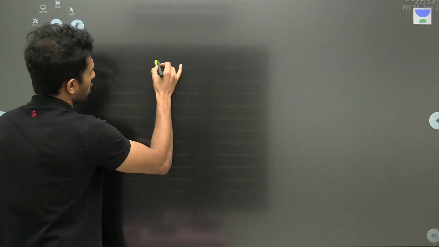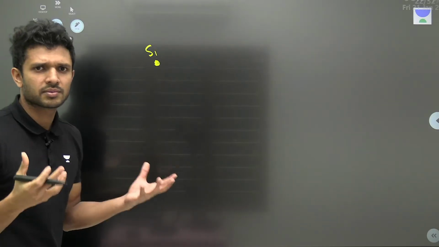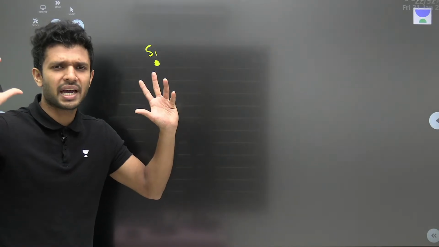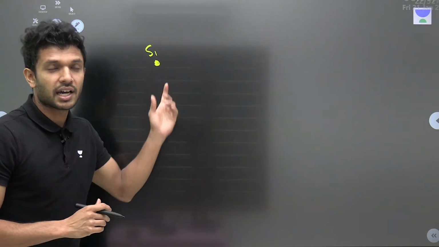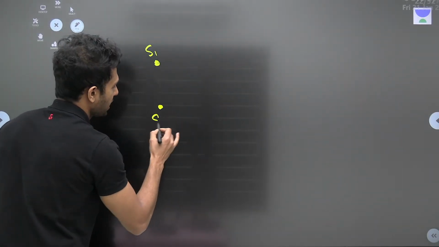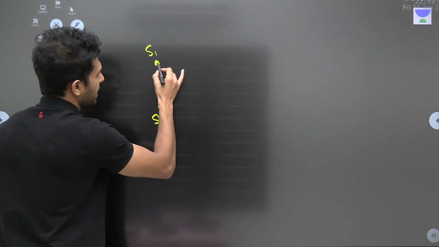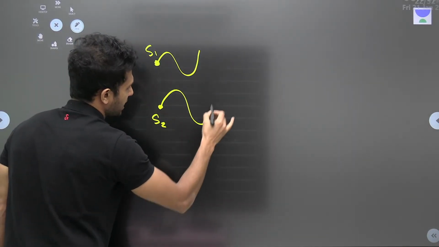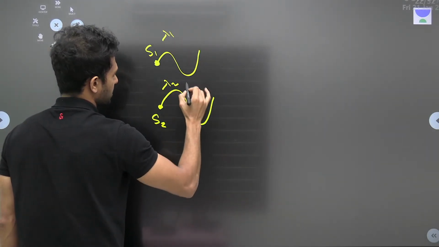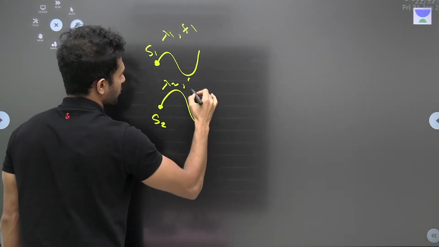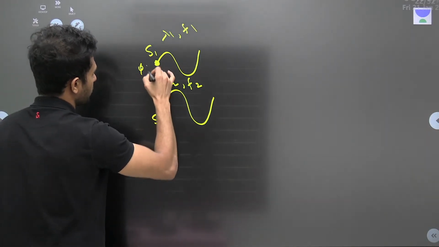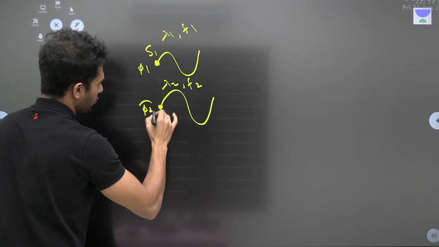We have a source of light. सोर्स ऑफ लाइट मतलब क्या? Don't think the source of light is something like an alien spaceship. You shouldn't be having such a mystery. What do you mean by source of light? ऊपर देख ले, बेल्ट दिख रहा है ना आप लोगों को, वो ही है सोर्स ऑफ लाइट. Another source of light, waves आ जाएगा इस पे, ठीक है. Let's say this is having a wavelength of lambda 1, this is lambda 2. Frequency is f1, frequency is f2. Initial phase of this is phi 1. Let's say this is having a phase of phi 2.